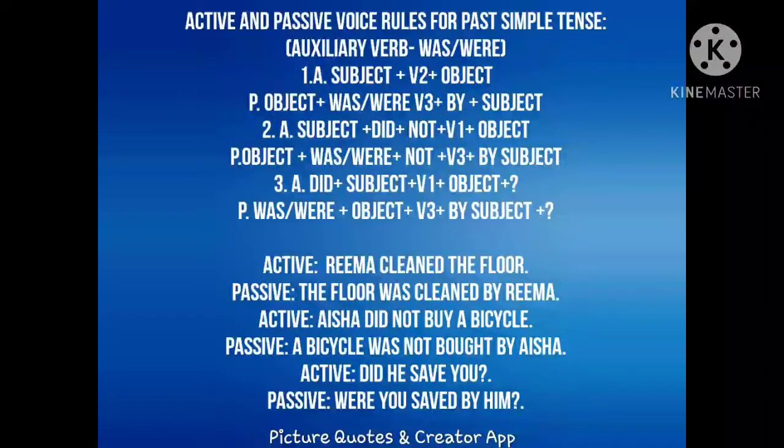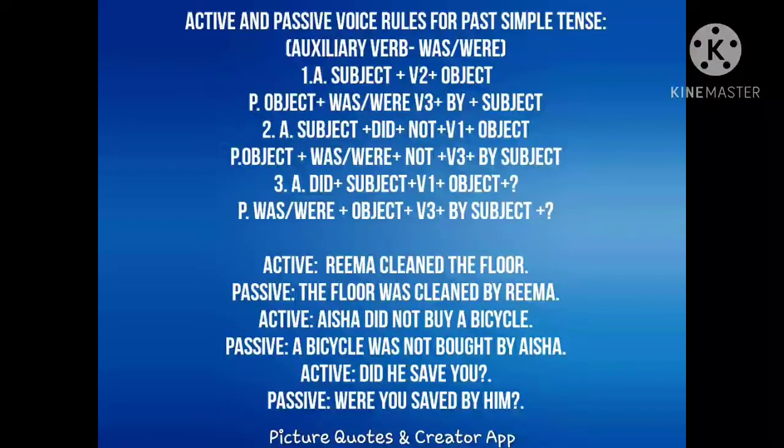Look at the positive sentence, let's see the structure first. Subject plus V2, which means past form, plus object. Look at the example. Rima cleaned the floor. Rima is the subject, cleaned is the V2 form or the past form of the verb. The floor is the object. When you change the same structure into passive, look at how it changes. We bring the object first. Object plus was or were plus V3 form plus by plus subject.